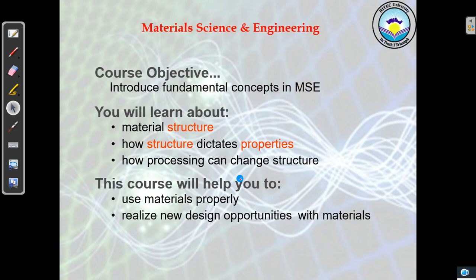You are well familiar that almost 160,000 materials are known till now. So the job of the engineer is to characterize the material that is most suitable for the given structure. We will realize how to design opportunities with materials.